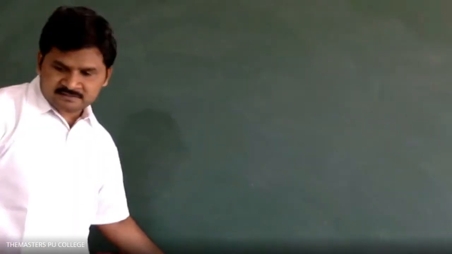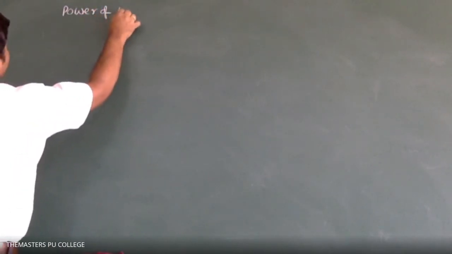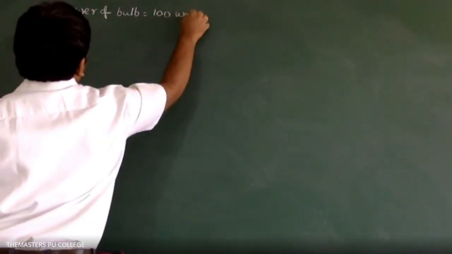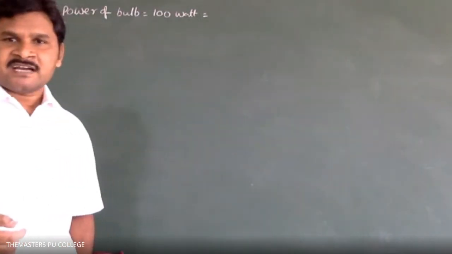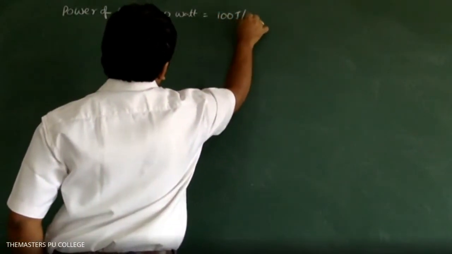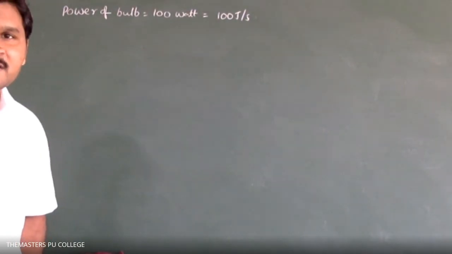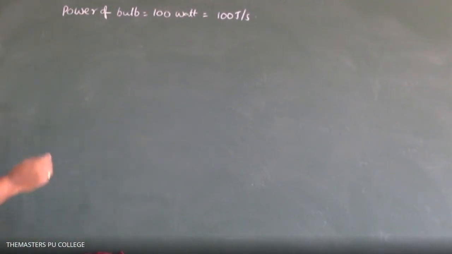See, first we have to know what a 100-watt bulb is. Power of the bulb is given, how much? Hundred watt. So according to physics language, 100 watt is equal to 100 joule per second. 100 watt means 100 joule per second. Next, energy of one photon.